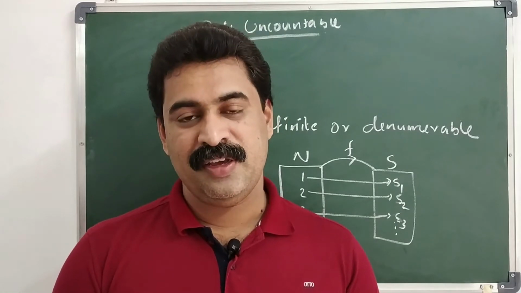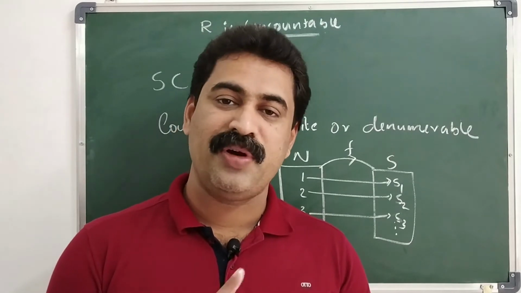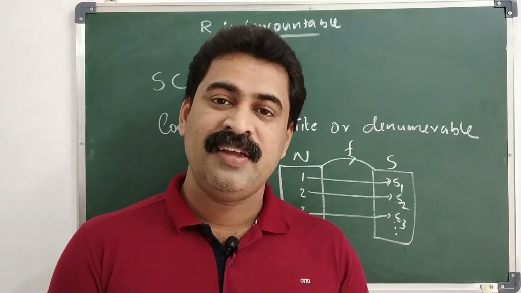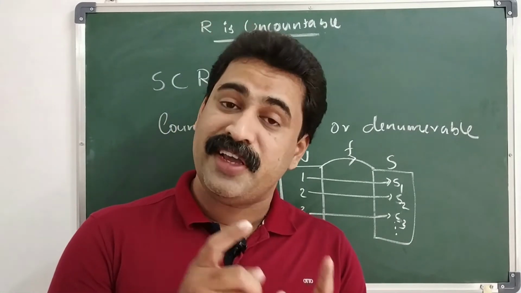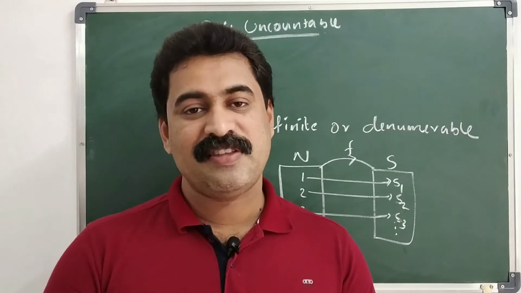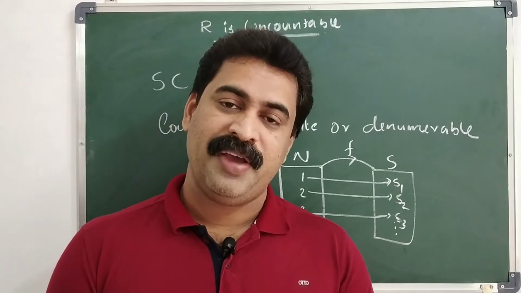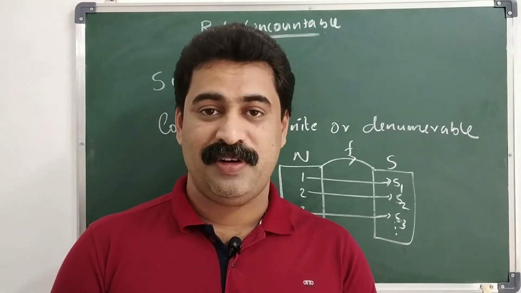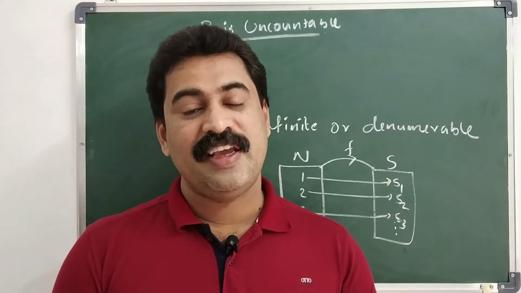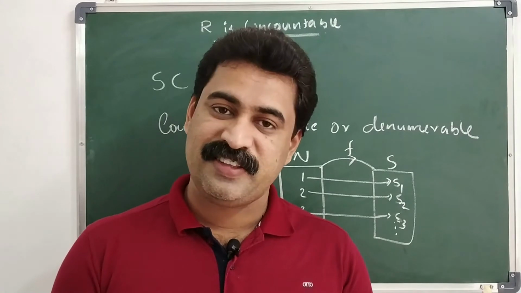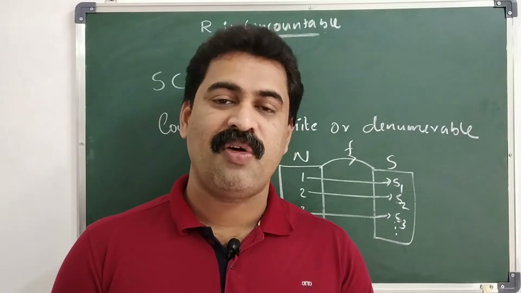Next, a set is said to be countable if it is either countably infinite or finite. That means either denumerable or finite. That means every finite set is countable. Every countably infinite set is also countable. That means every denumerable set is also countable. Clear? Next, a set is said to be uncountable if it is not countable.